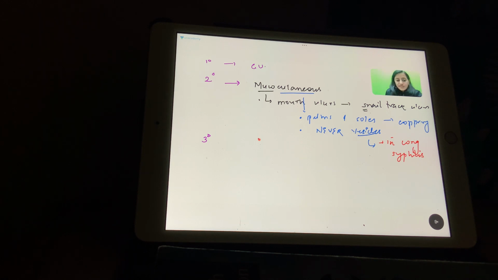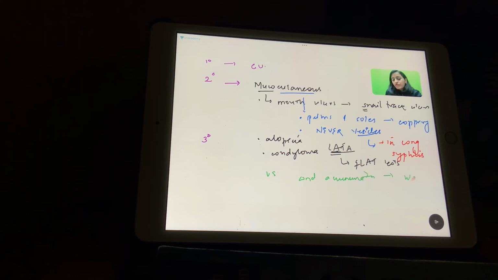So mucocutaneous involvement, along with that, there is alopecia as well, and we have condyloma lata, not condyloma acuminata. It is condyloma lata. Remember, lata are the flat lesions. Condyloma acuminata, what is condyloma acuminata? Acuminata is basically warts, right, caused by HPV, human papilloma virus. So syphilis has condyloma lata, not condyloma acuminata.